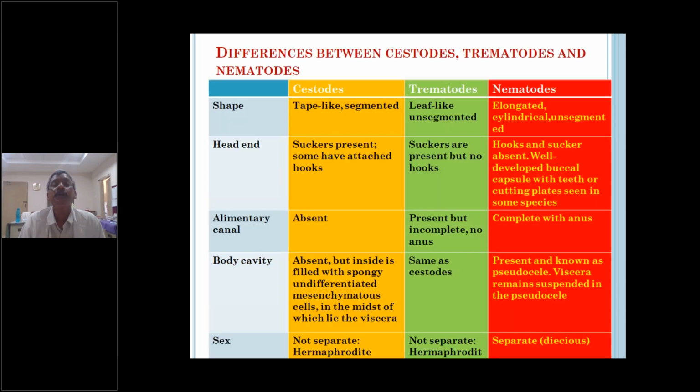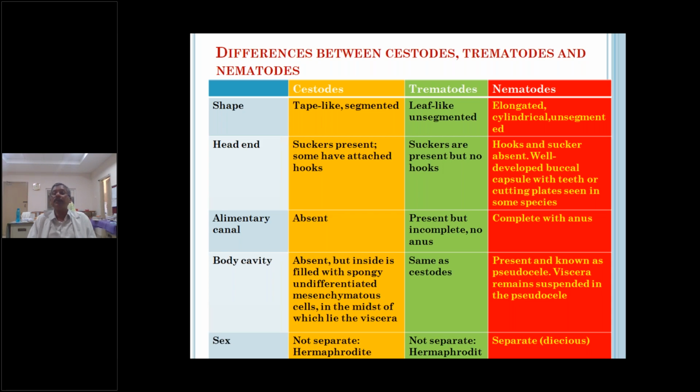Next, the shape differences between cestodes, trematodes and nematodes. Cestodes are tape-like, segmented worms. There are segments; it is tape-like and segmented. Trematodes are leaf-like and unsegmented, such as Fasciola hepatica and Fasciolopsis buski. In the case of Schistosoma, too, they are leaf-like, unsegmented worms.